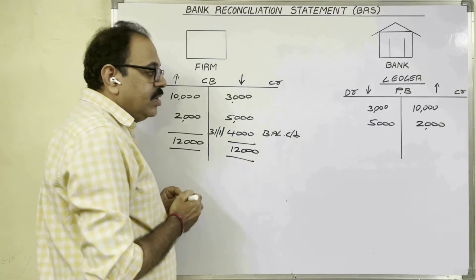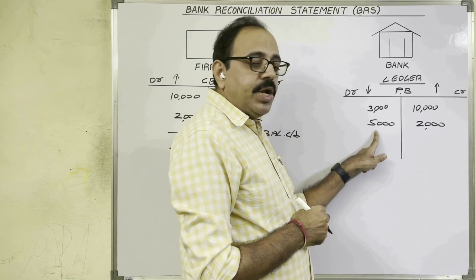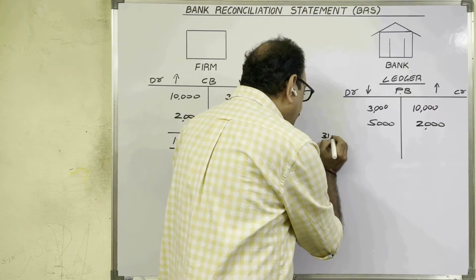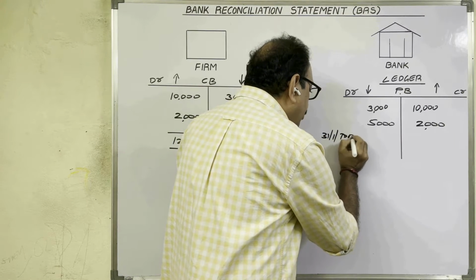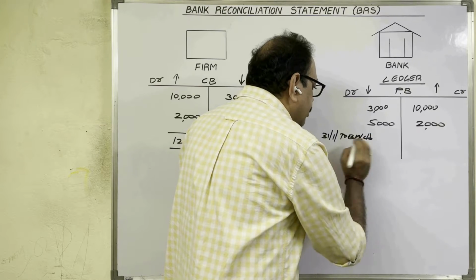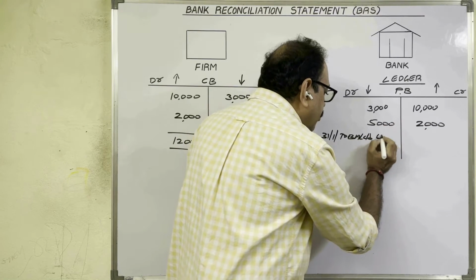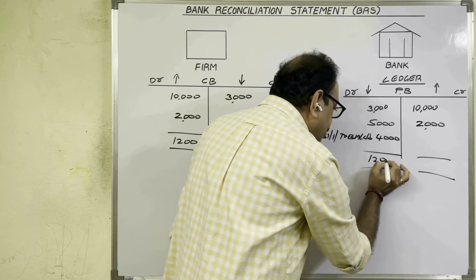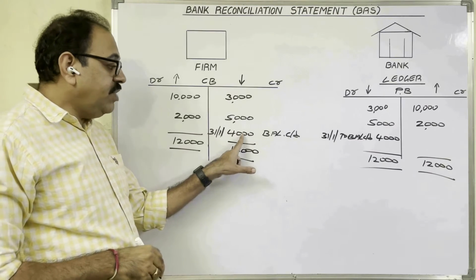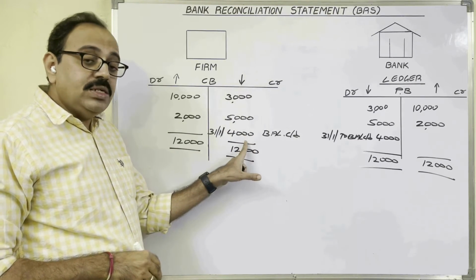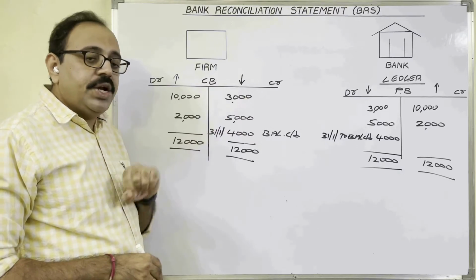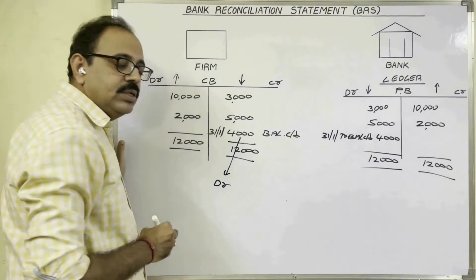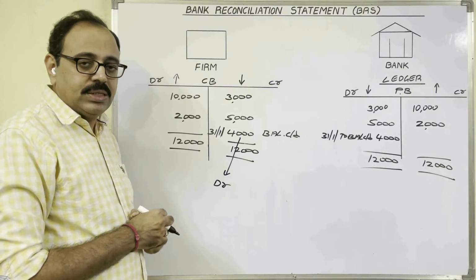Come to passbook. Credit total is more than debit total. So balance carried down comes on debit side now. On 31st January, to balance carried down. 12,000 minus 8,000, 4,000 rupees. Two sides total 12,000. In cash book, credit side we got balance carried down. Which balance is this? Debit total is more than credit total now, so this balance is known as debit balance. Cash book is showing a debit balance.